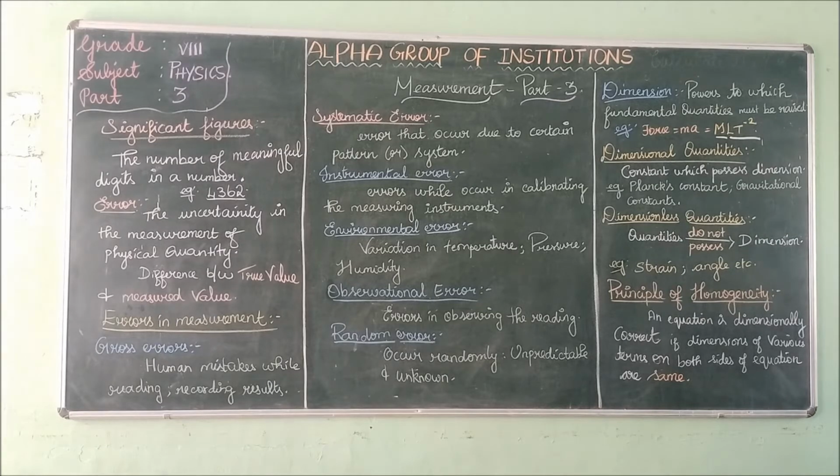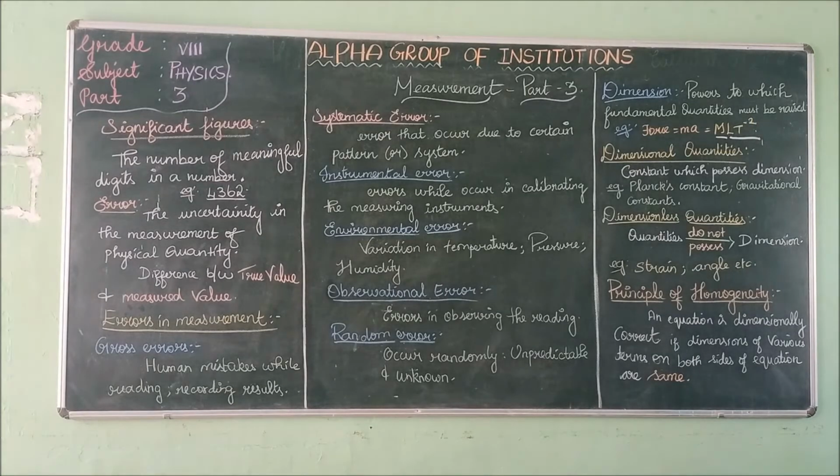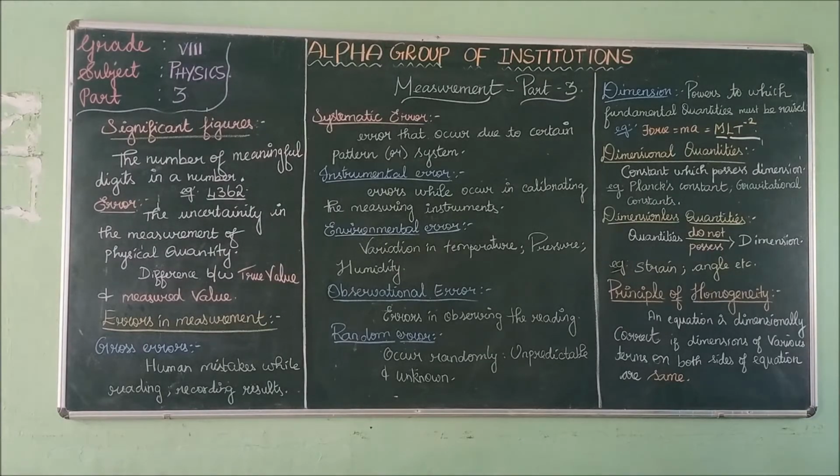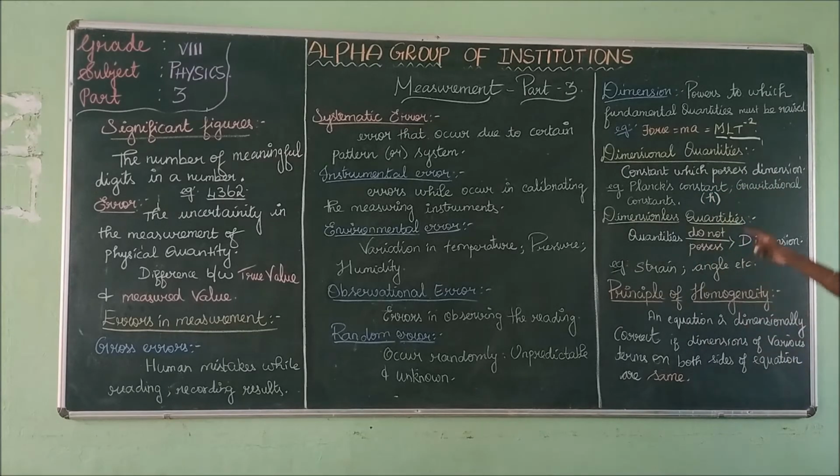What are called dimensional quantities? The constants which possess dimensions are called dimensional quantities. Possess is nothing but contain; dimensional quantities contain dimension. For example, Planck's constant, which is represented by the letter h.